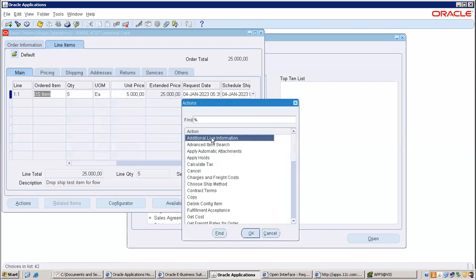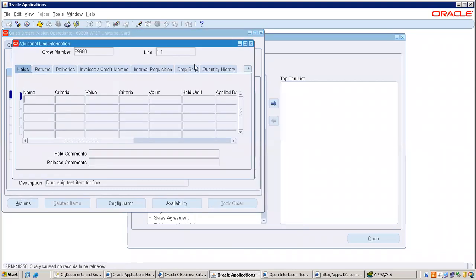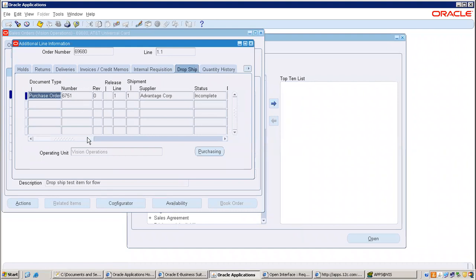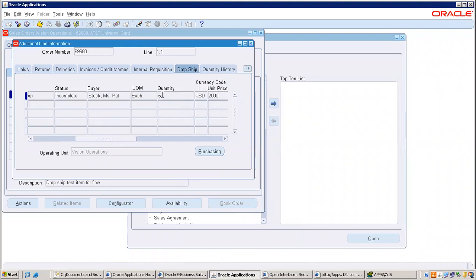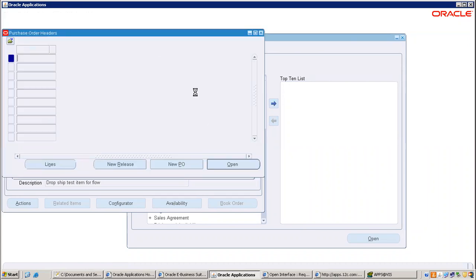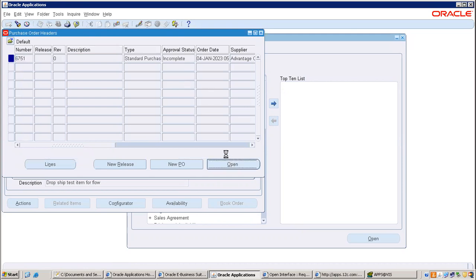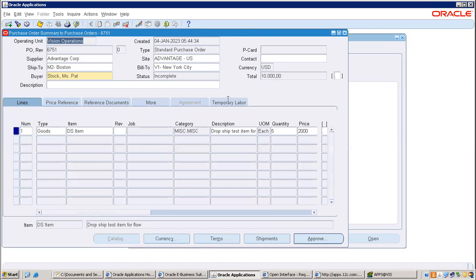Go to additional line information. There is a drop ship. If you look at here, the quantity is changed to 5. Here also you can modify, not only at requisition level. Go to purchasing tab. Open. So this is a PO form came automatically. So here also the quantity is automatically reflected. Anywhere, like maybe after approval, it may not reflect. Next step is, approve.